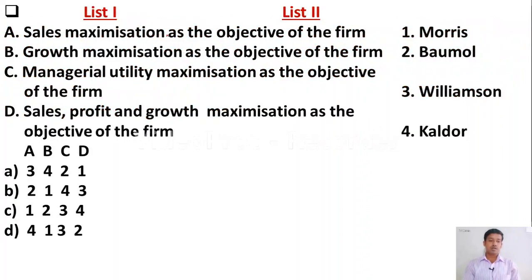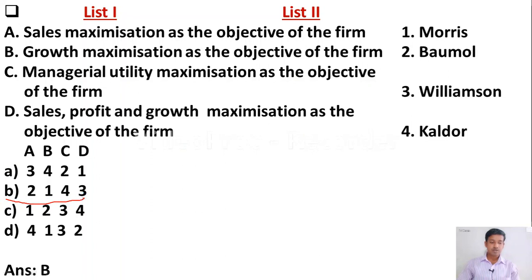Okay, the next one is match the following, list 1 with list 2. Sales maximization as the objective of the firm, growth maximization as the objective of the firm, managerial utility maximization as the objective of the firm, sales profit and growth maximization as the objective of the firm. On the other side: Morris, Baumol, Williamson, Calder. I hope you are aware of these four theories.